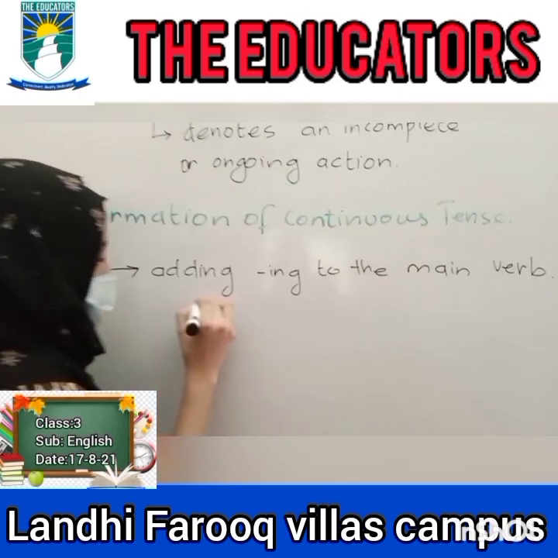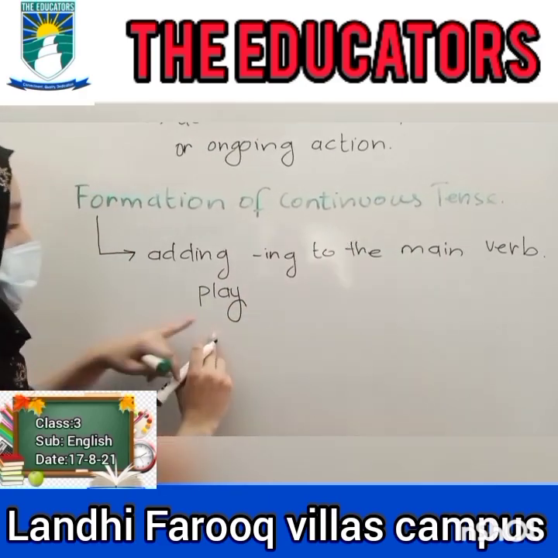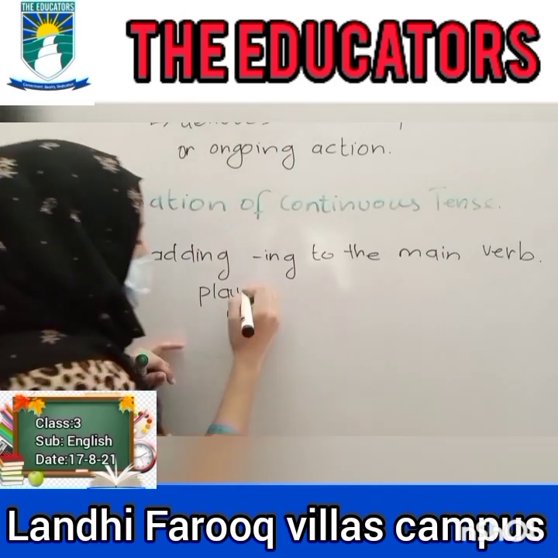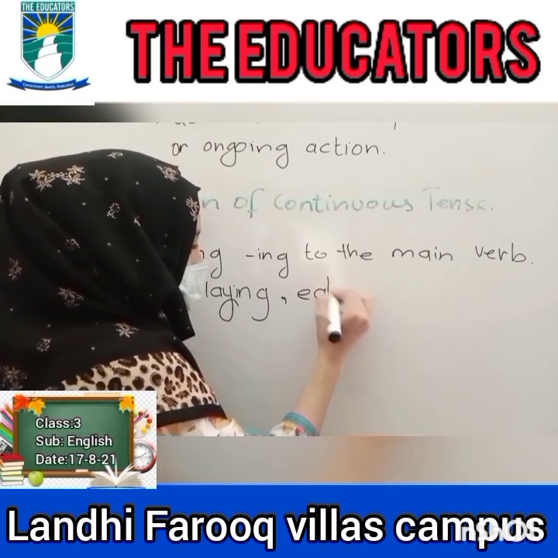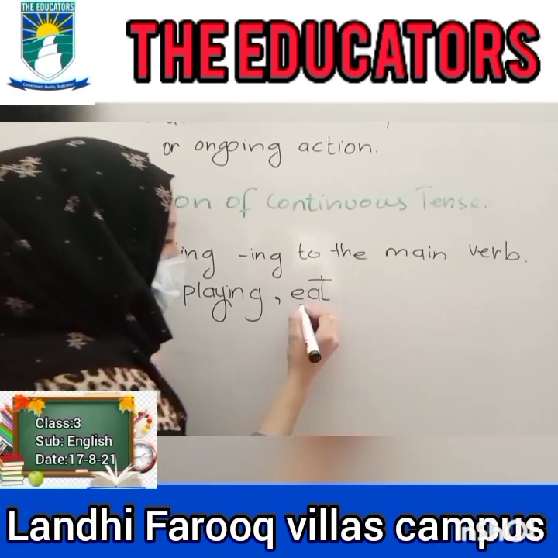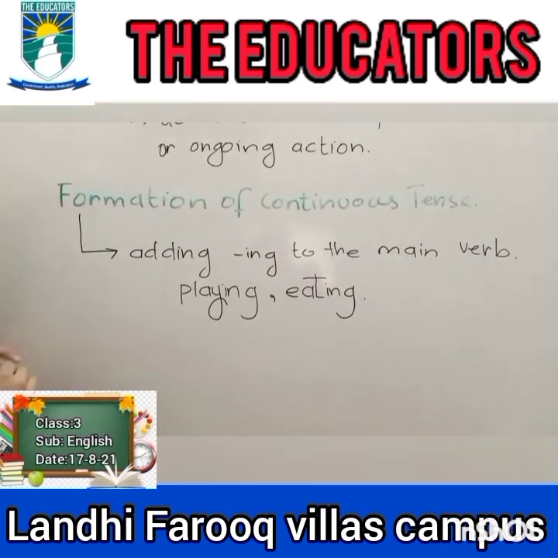For example, play is a verb, and if we want to form the continuous tense, we will add ing: playing. Eat is a verb, as all the action words are called verbs. So eat is a verb, eating is the continuous form.